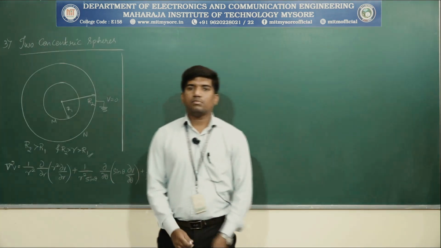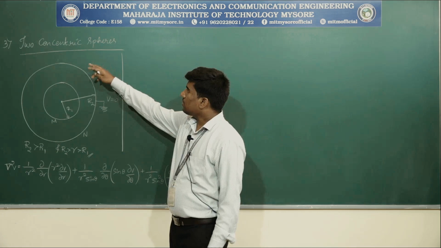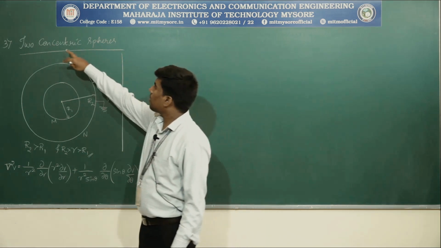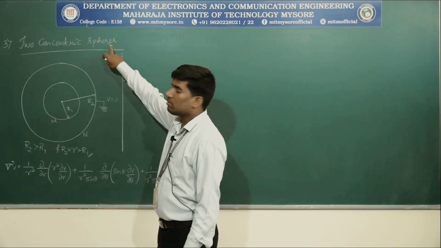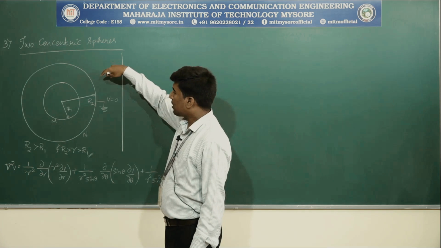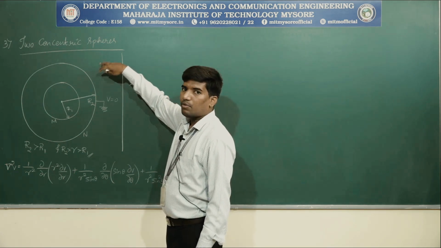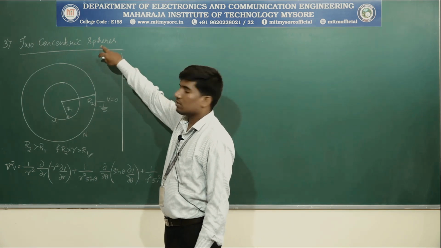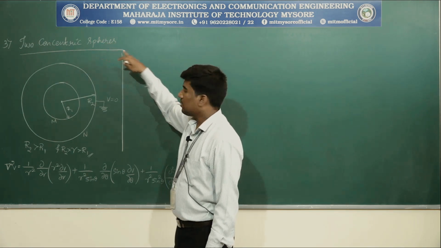Okay. Now let us move on to our third application, with respect to spherical coordinate system, that is two concentric spheres. We need to apply the Laplace equations and boundary conditions to find potential V, electric field intensity E and capacitance with respect to spherical coordinate system.